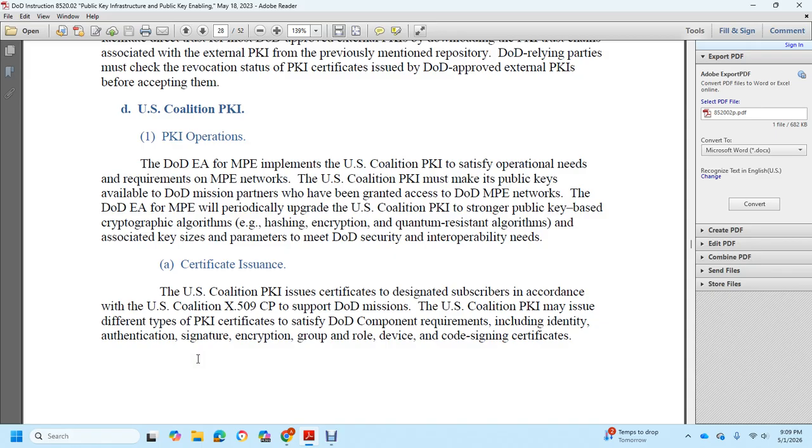A certificate issued with the U.S. Coalition Public Key Infrastructure, with a certificate designated with the U.S. Coalition X509 certificate practice, with the support of the DoD mission of the U.S. Coalition. Public Key Infrastructure may issue different types of public key infrastructure certificates, same as the DoD component requirement, including identity, authentication, signature, encryption, group, role, device, and code